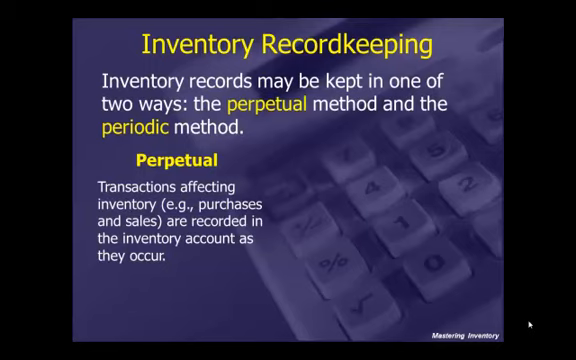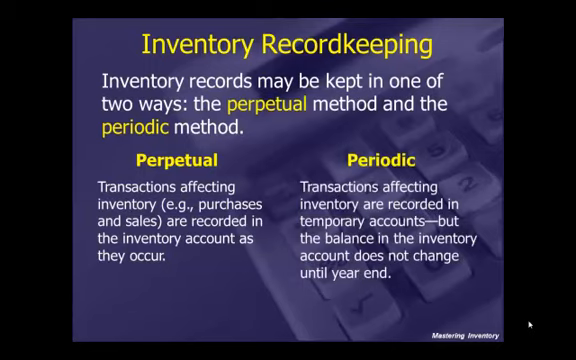the inventory is. With periodic inventory, transactions affecting the inventory are recorded in temporary accounts. The balance in the inventory account does not change until year end. At year end, we'll have to make an adjusting entry to update the balance for the inventory.